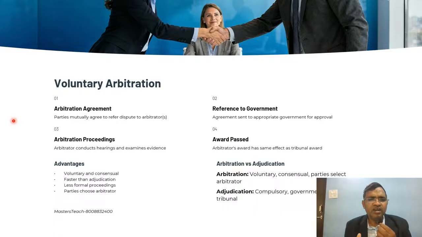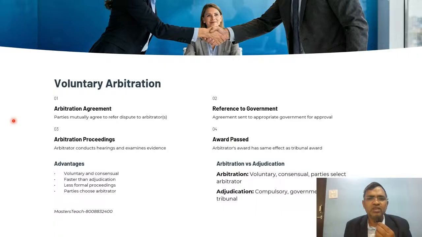Then advantages. It is voluntary. Then it is faster than adjudication. Then less formal proceeding. Parties choose the arbitrator. So arbitration versus adjudication. Arbitration is voluntary, consensual, and parties select the arbitrator, whereas adjudication is compulsory, with a government-appointed tribunal. So you should remember, arbitration is voluntary, whereas adjudication is appointed by the government. It is like a tribunal.